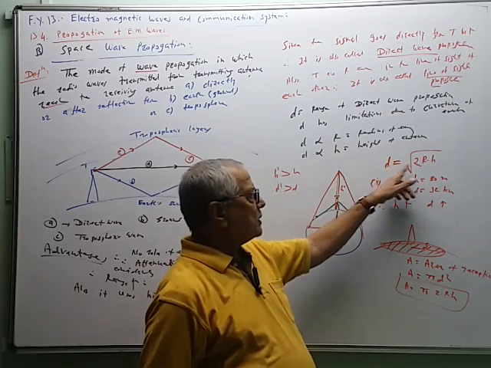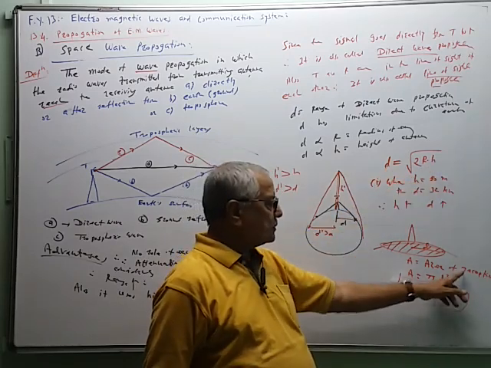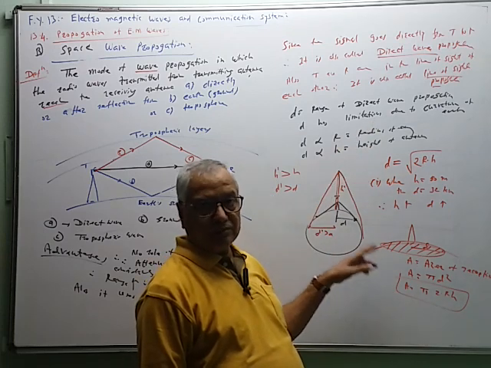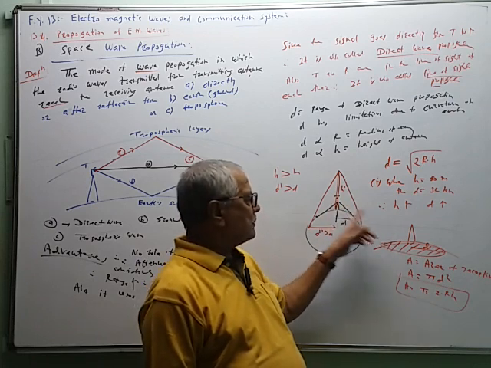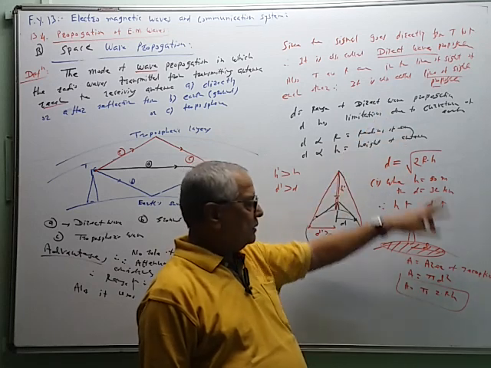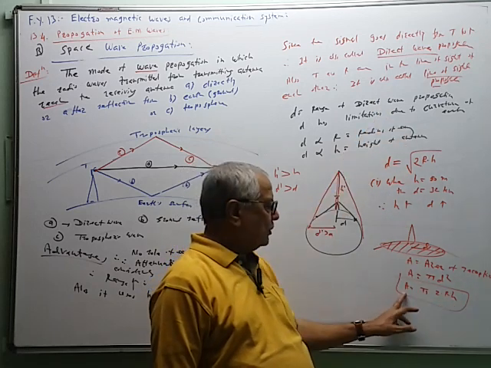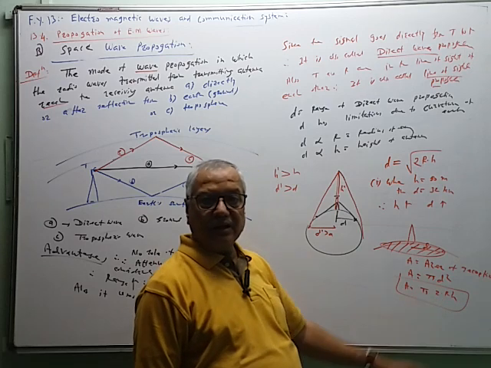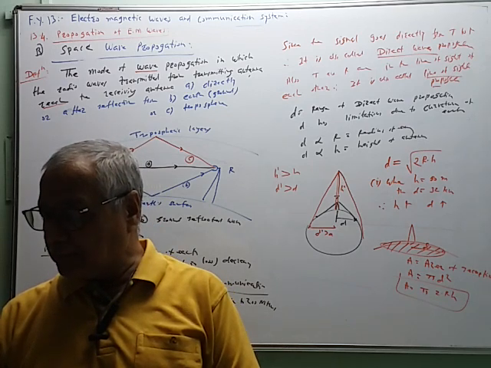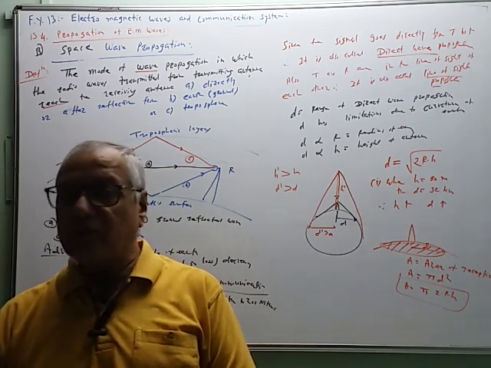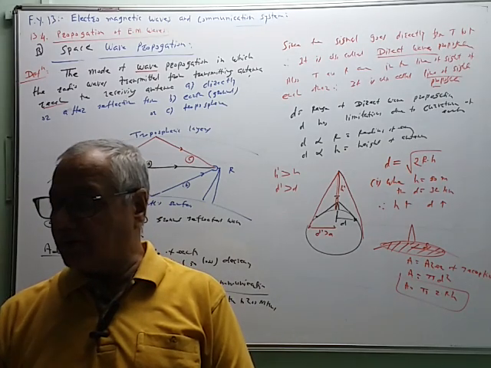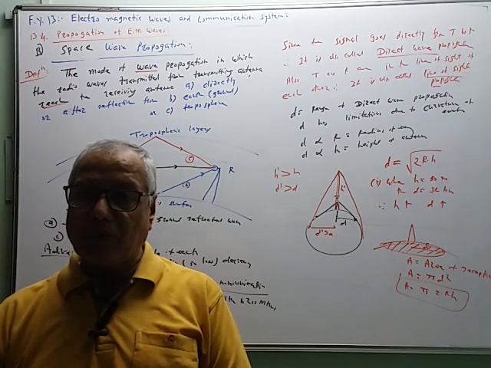So the range of communication depends upon the height. Also, the area of reception depends upon the height. If more and more height, more and more area would be covered for the reception of the signal. Therefore, instead of this type of transmitting tower, if we use the communication satellite, it is at 36,000 kilometer height, and therefore a very large area, nearly 1/3 area of the surface of the earth, can be used for the propagation. That proof of D is given in our notes. I think it is not expected, but use that formula directly. So that geometry is not required. You check that geometry, and if any problem, ask me.